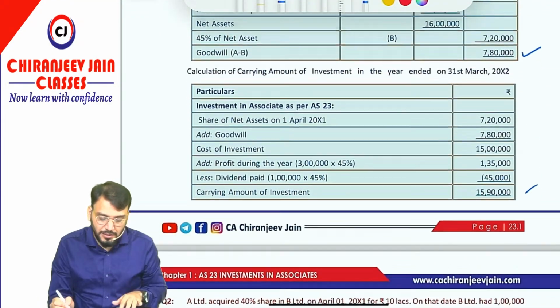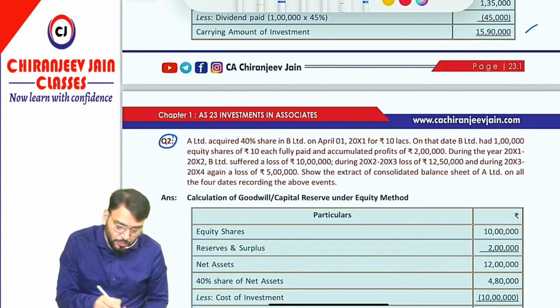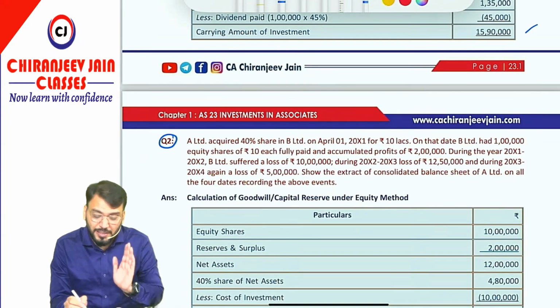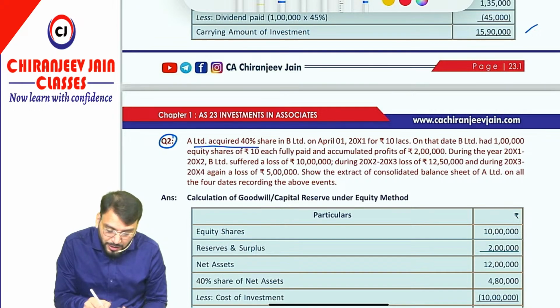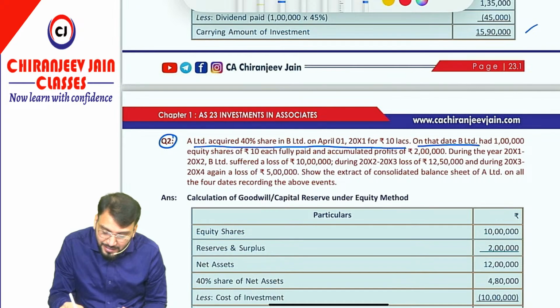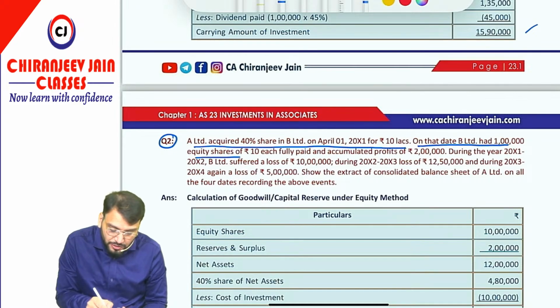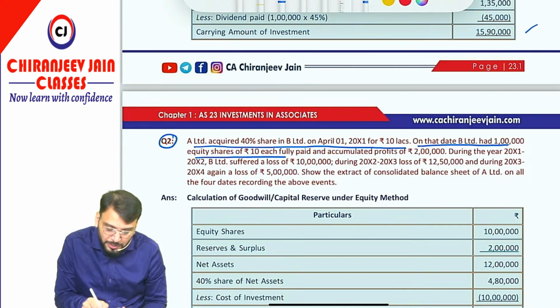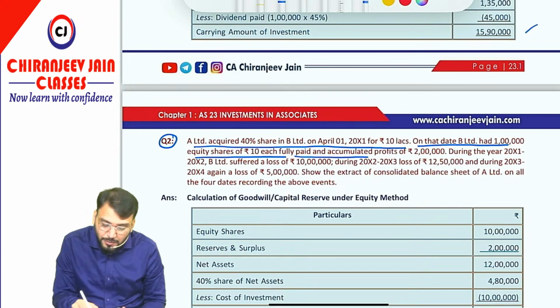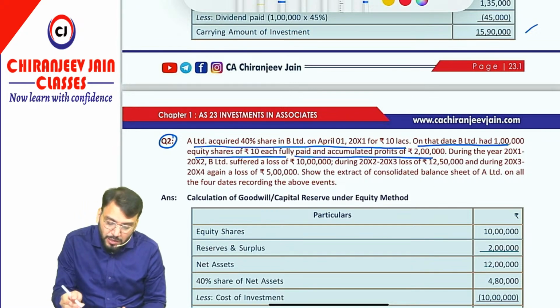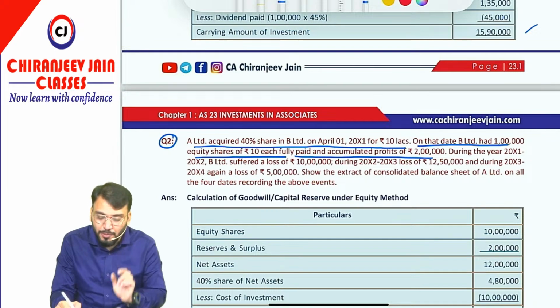Understood? Yes sir. Now one good question, question number 2. This type of question has not been asked till now but can be asked. A Limited acquired 40% share in B Limited on 1st April 2001 for rupees 10 lakh. On that date, they had 1 lakh equity shares of rupees 10 each, which means 10 lakh, and accumulated profit of 2 lakh. So 10 lakh plus 2 lakh becomes 12 lakh. So net asset becomes 12 lakh.